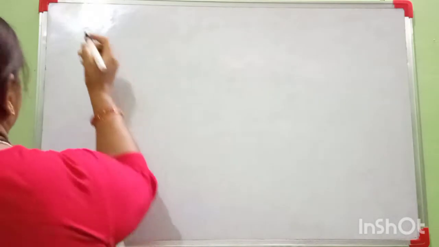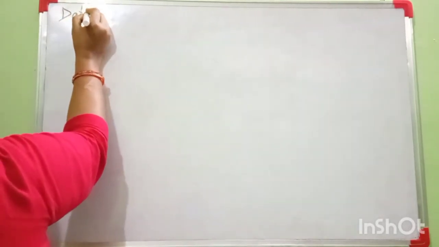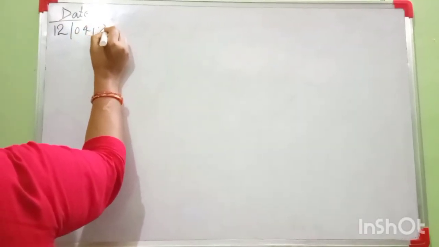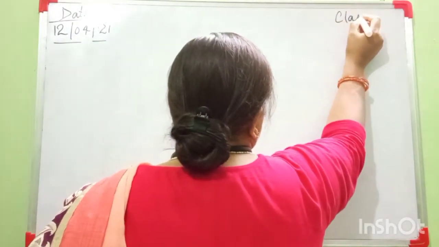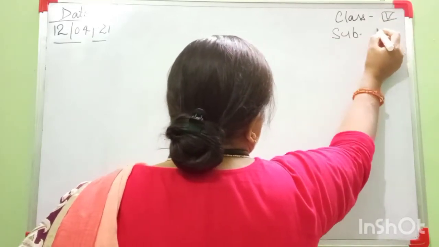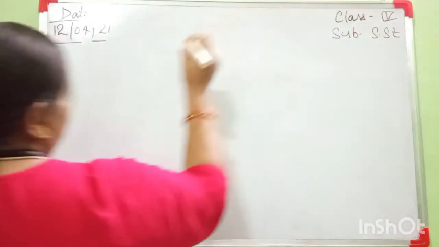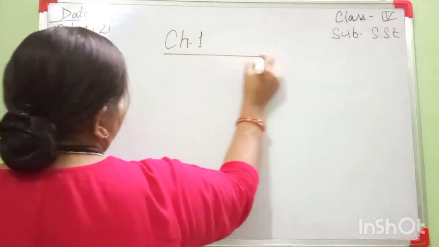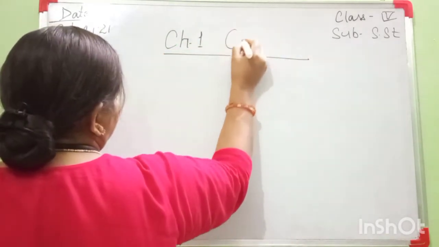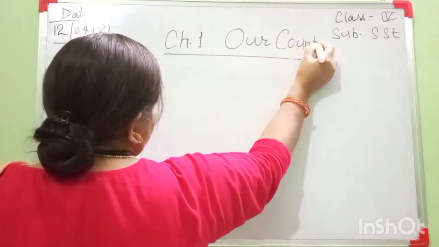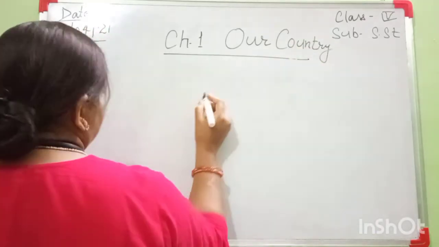First I will mention today's date. The date is 12th April 2021. Class 4th. Your subject is SST. And which chapter is going on? Chapter 1. It is the first chapter. Our Country, India.